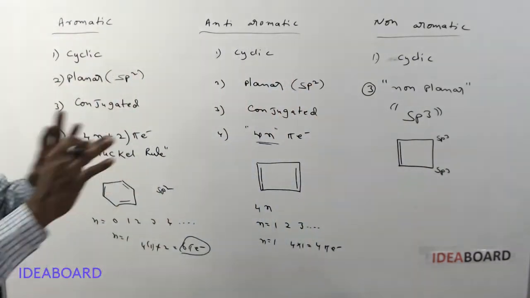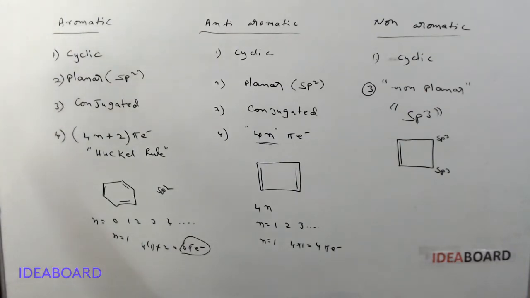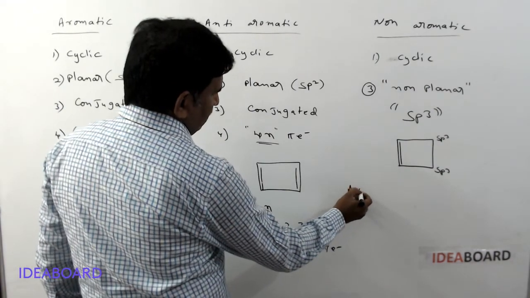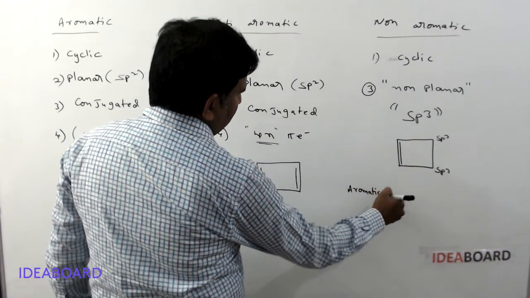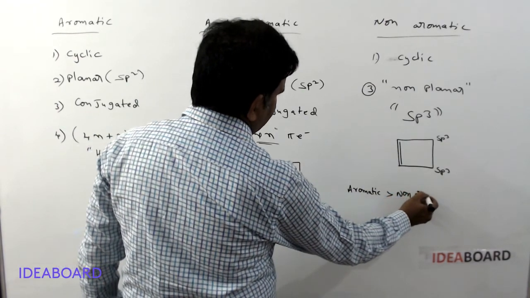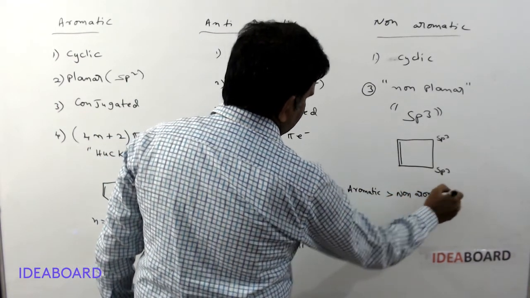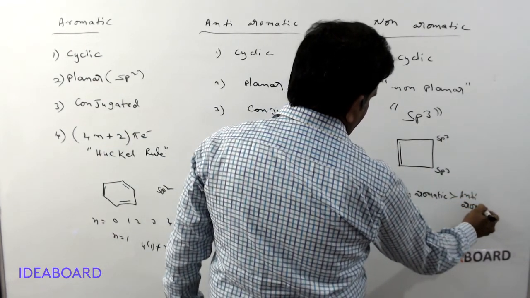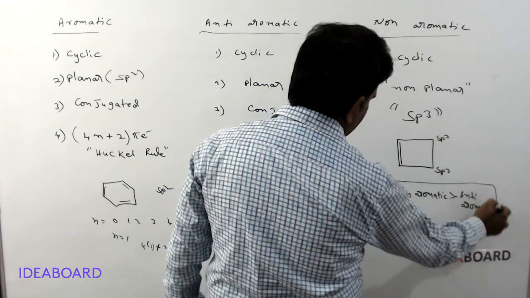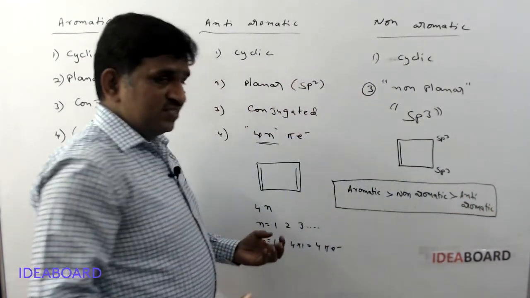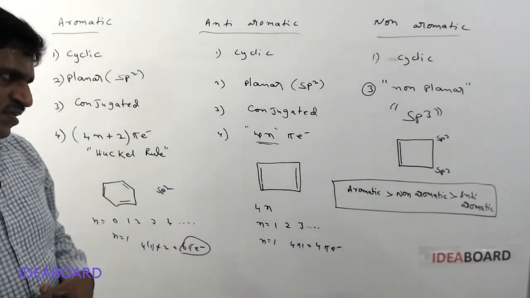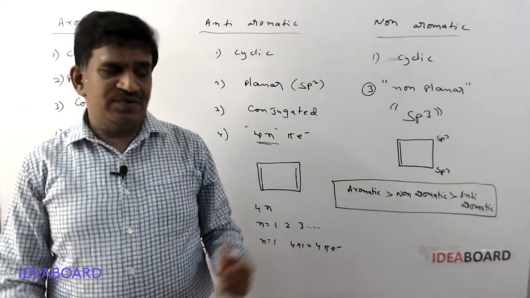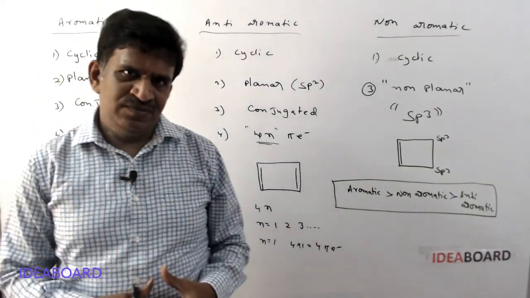Okay. In these three, which is more stable? Aromatic is always more stable. Please remember, aromatic compounds are always more stable. The next one is non-aromatic compounds, and the next one is anti-aromatic compounds. We can commonly say aromatic compounds get extra stability because of these characters, and anti-aromatic compounds get extra instability because of these properties. Okay? That's it.